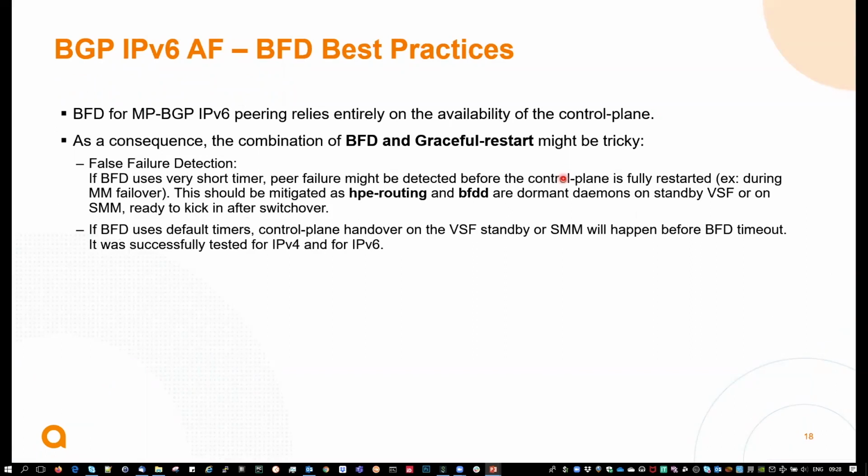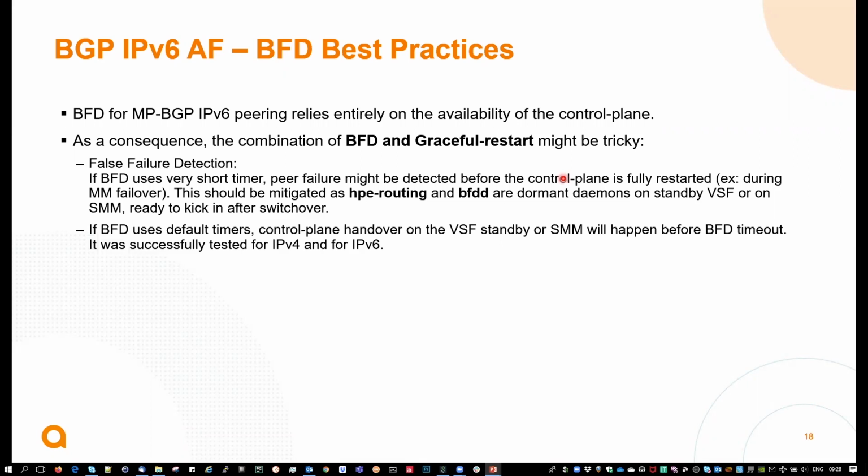So as Kishore mentioned, the BFD for BGP IPv6 peering relies entirely on the control plane. As a consequence, that might be a bit tricky in case of what we call false failure detections. What could happen when you have a control plane switchover, like a management module failover, or HP routing and BFD restart?